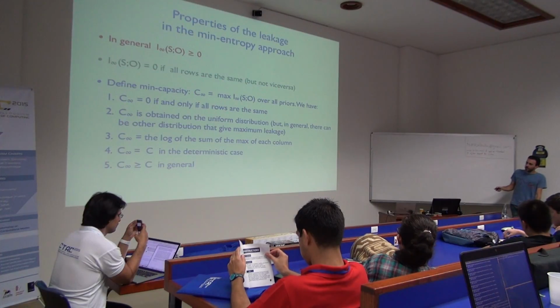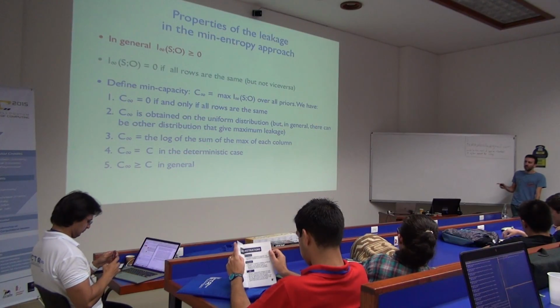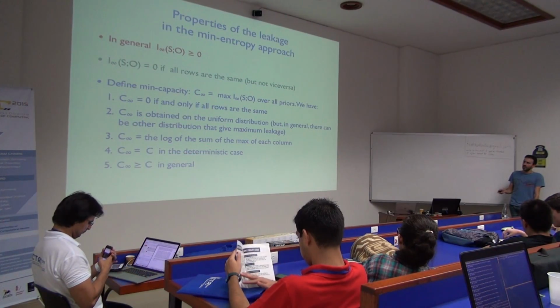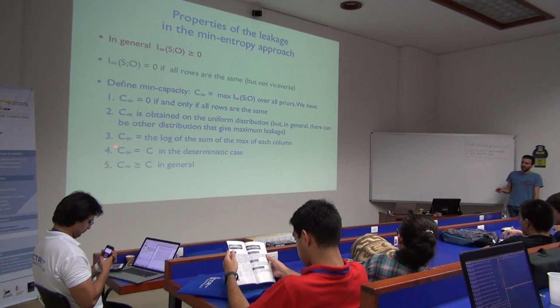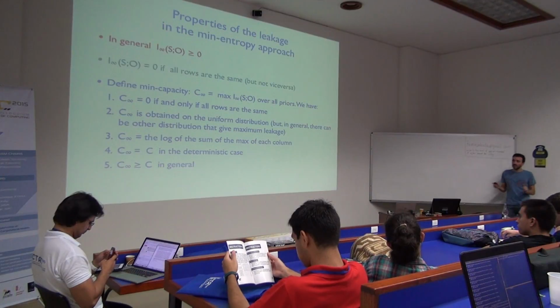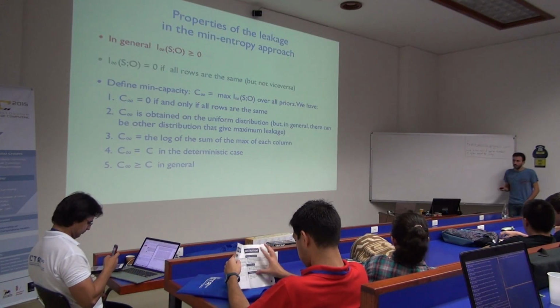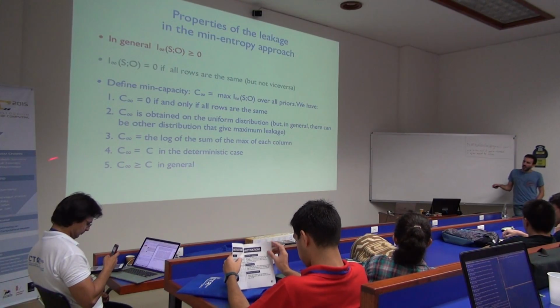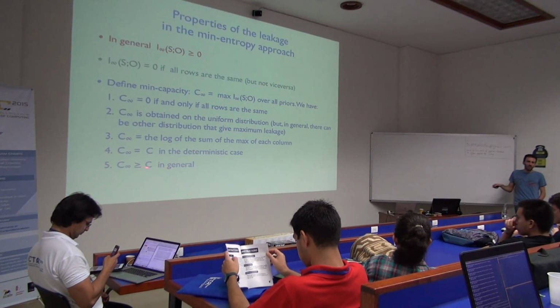Another interesting property: in the deterministic case, so if the channel is deterministic, the Shannon capacity and the mean capacity coincide. They're exactly the same, right? But this is not true in general. Another interesting thing is that mean capacity, on the other hand, is always an upper bound on Shannon capacity.